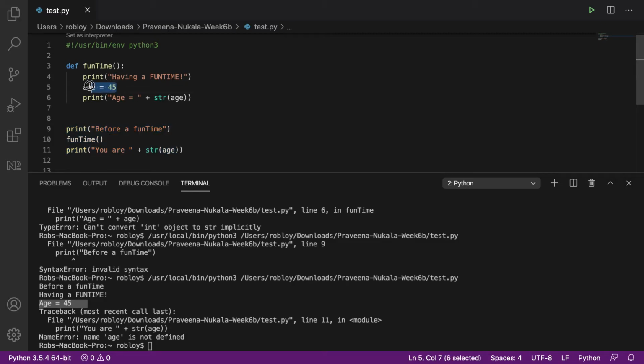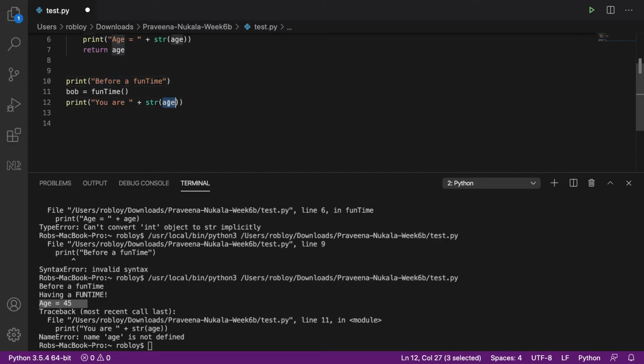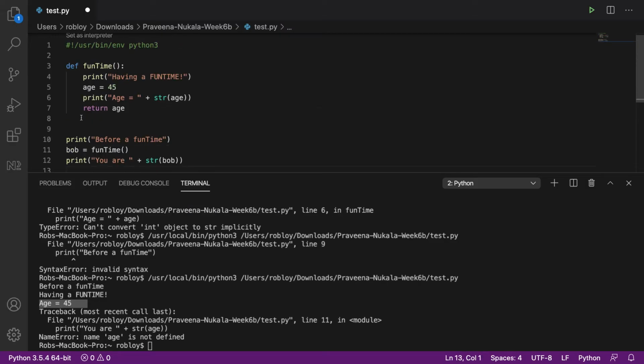If I want to get access to age 45 outside of it, I have to actually use the keyword return, return age. At that point, it'll take information that's inside this function and return it outside of it. So when I run fun time here, it's going to print out having a fun time. It's going to assign 45 to age. It's going to print out the age, and then that 45 is going to be brought back out of here. So I'm going to have to declare another variable called age at that point. And now, instead of printing out age from inside the function, I have to use the value that came out of the function from the return.